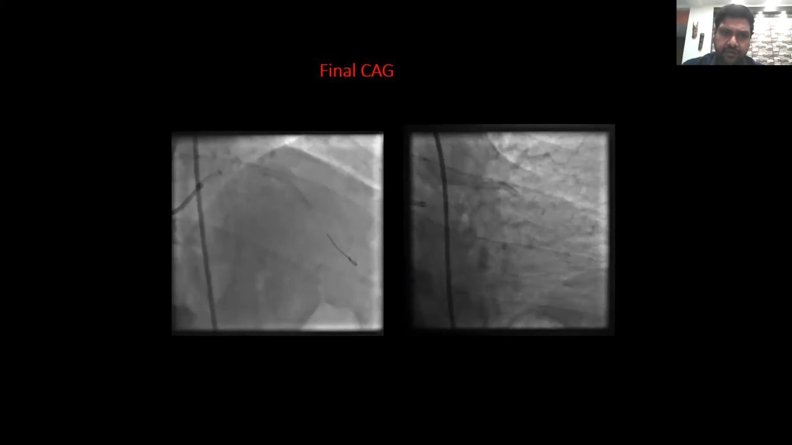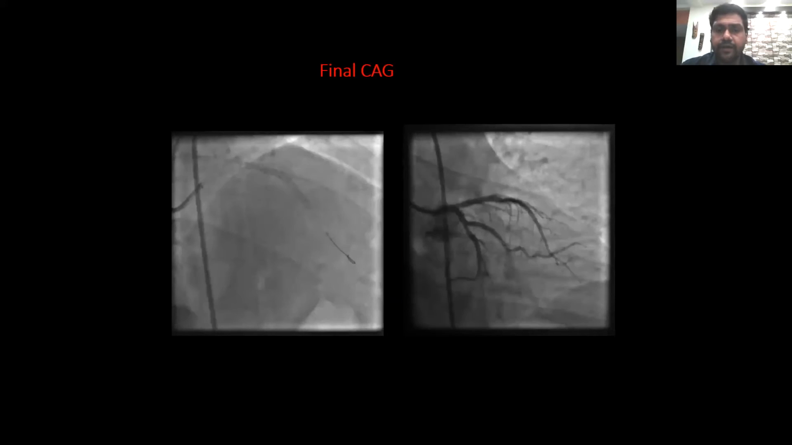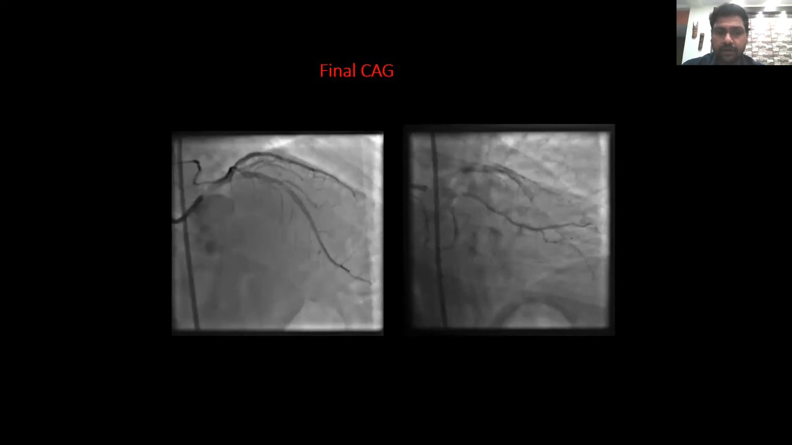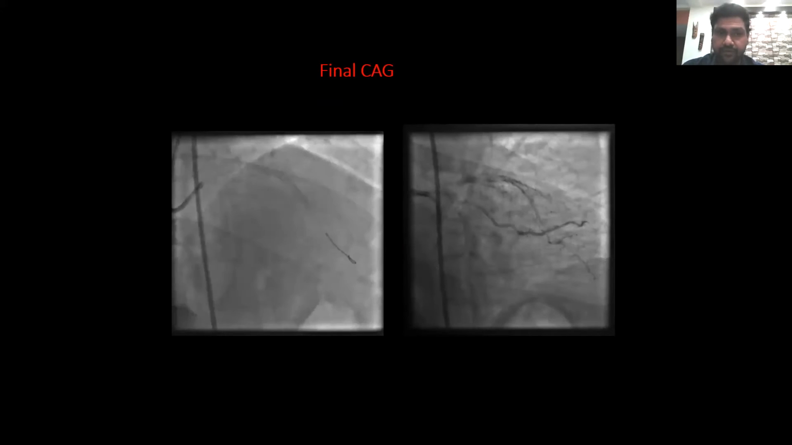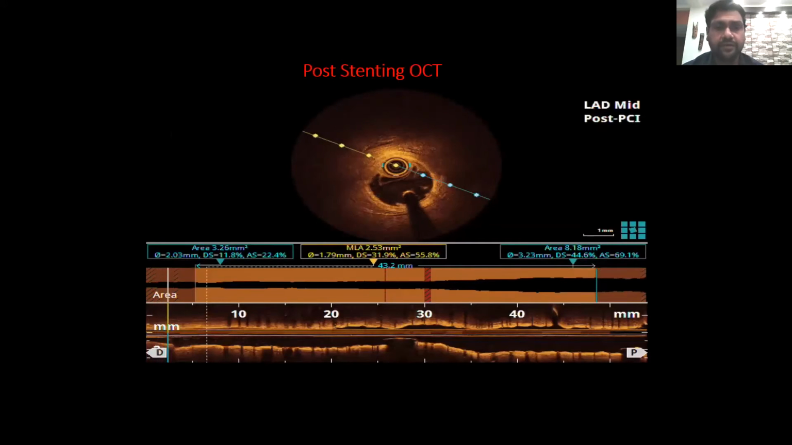So angiographically, we got a decent result. This is the cranial, this is the caudal view of the angiogram. We thought we got a good result. Then we did our final OCT run. Coming from distal to proximal, we see now the MAX. MAX is MLD, any medial dissection, apposition and expansion of the stent.